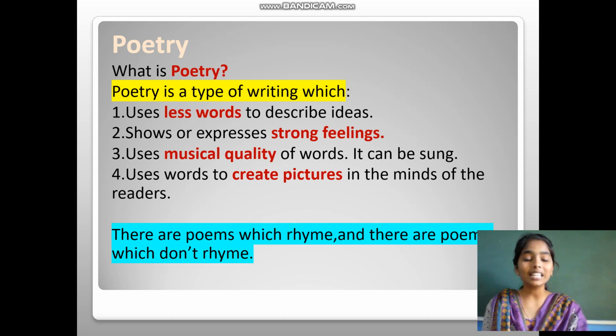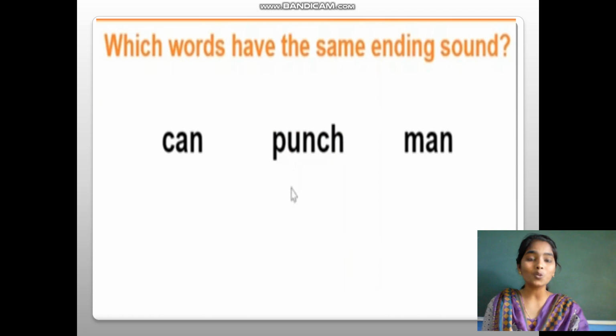There are poems which have rhyme and some poems which don't have rhyme. So let's learn what rhyme is. Which words have the same ending sound? Can, punch, man. Which words have the same ending sound?